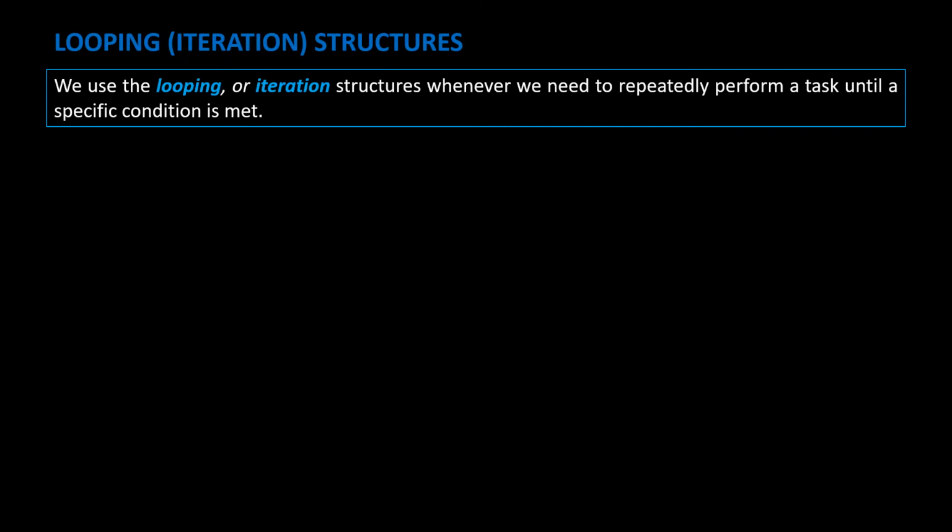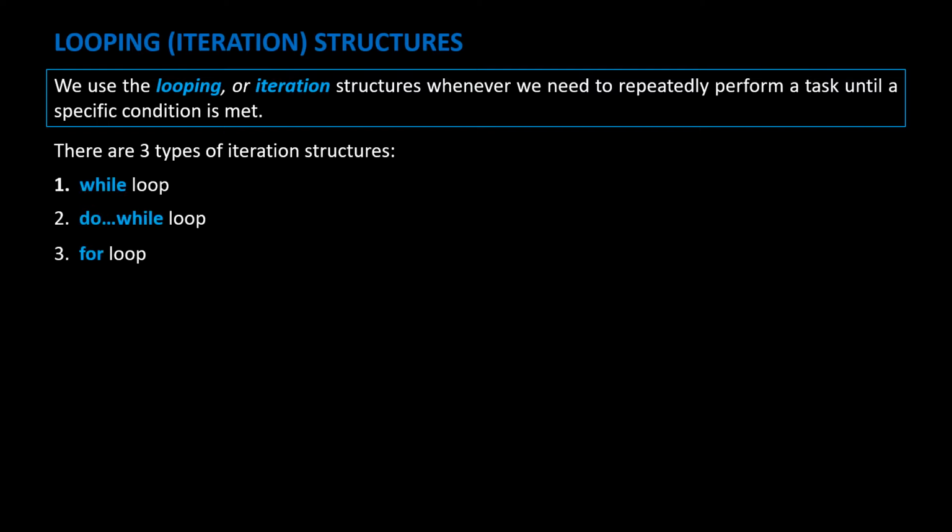We use the looping or iteration structures whenever we need to repeatedly perform a task until a specific condition is met. There are three types of iteration structures. Number 1, while loop. Number 2, do-while loop. And number 3, for loop.